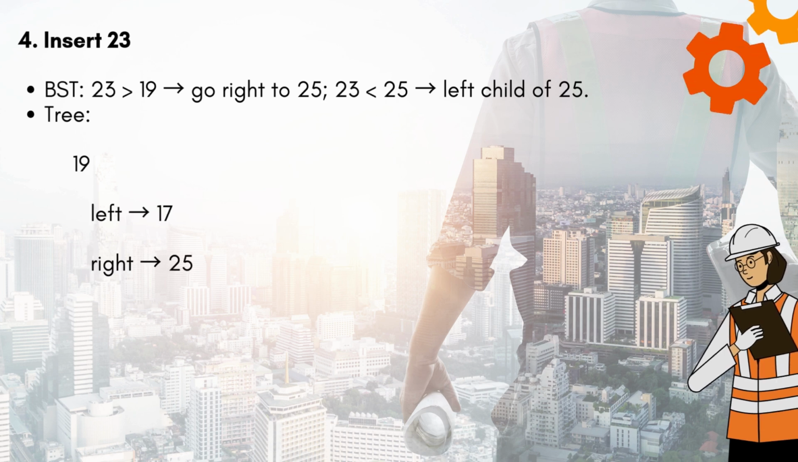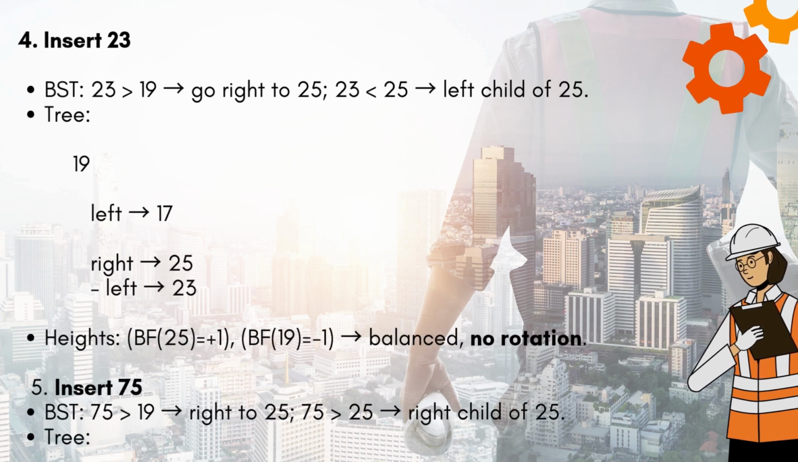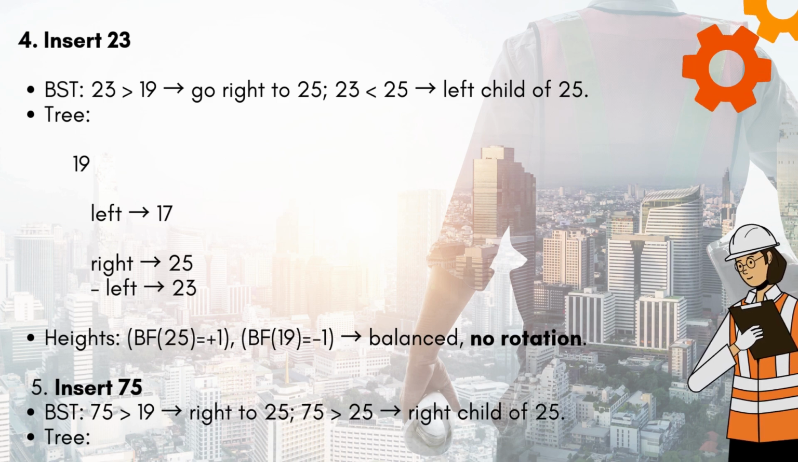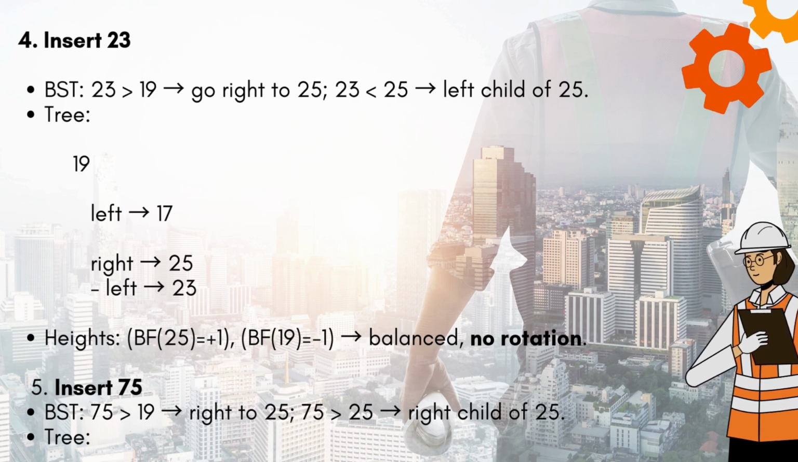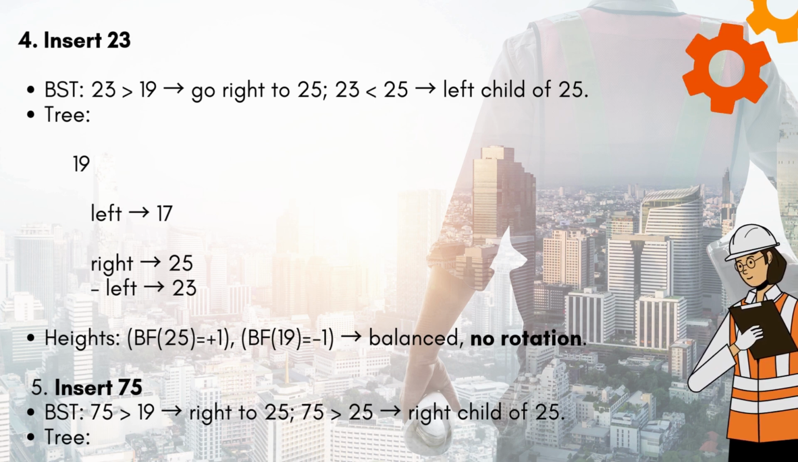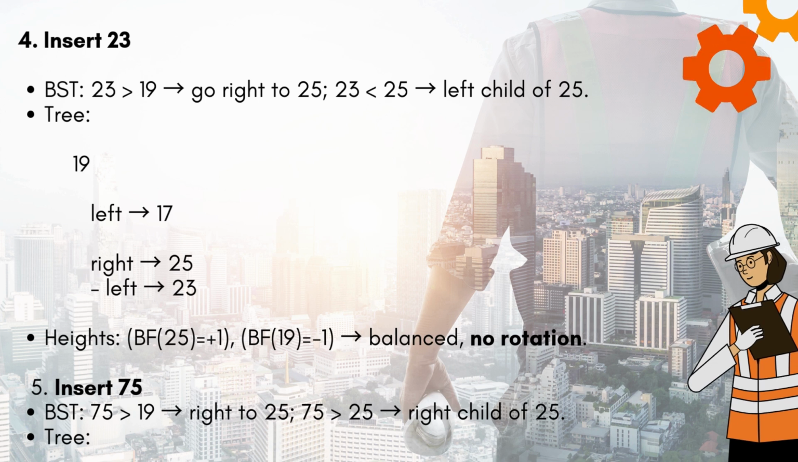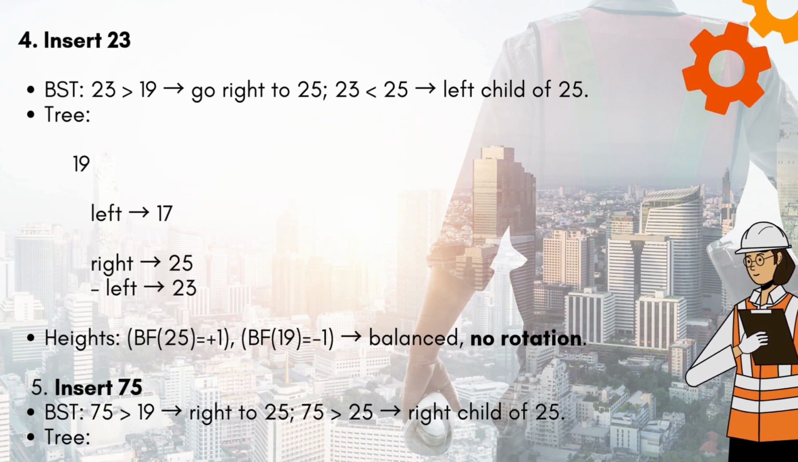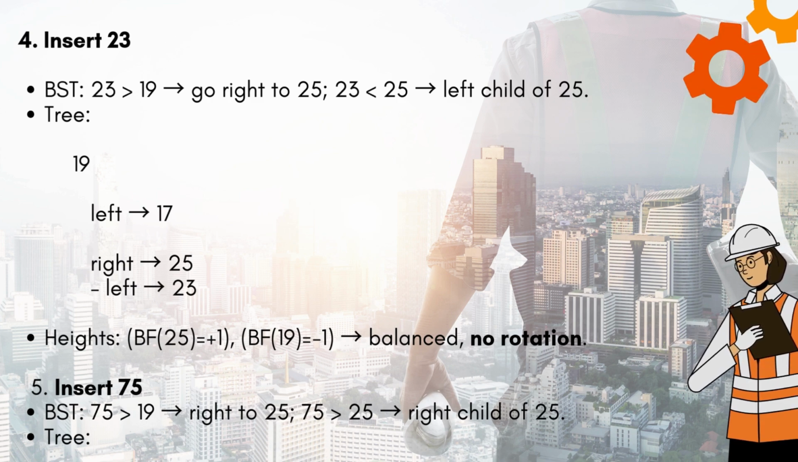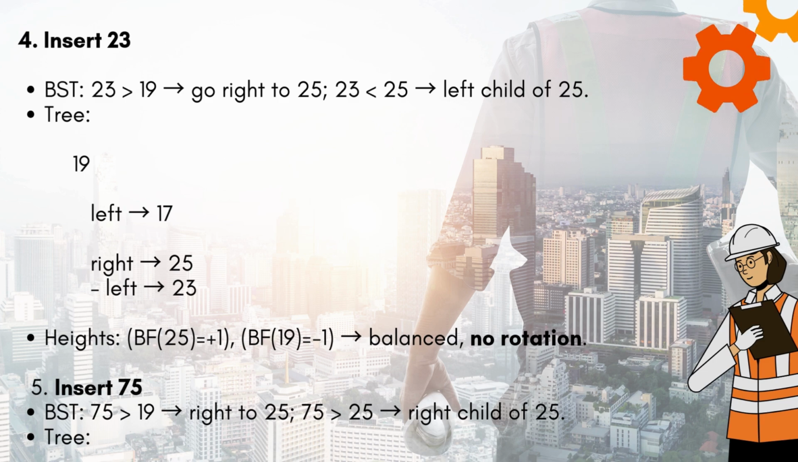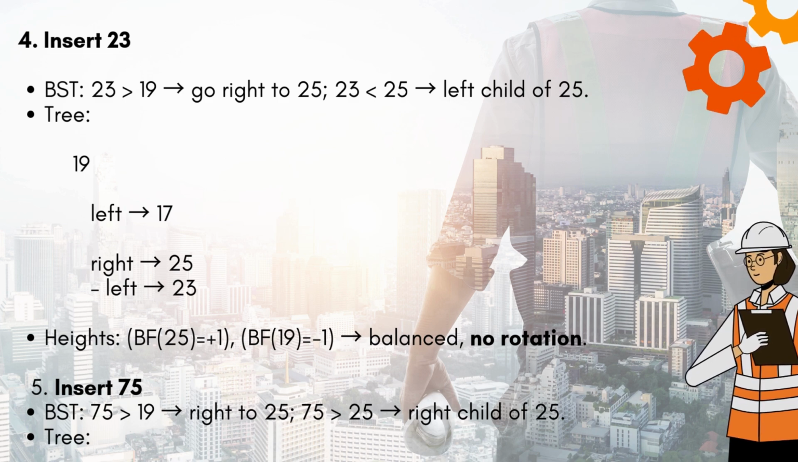4. Insert 23. BST: 23 is greater than 19, so go right to 25. 23 is less than 25, so it becomes the left child of 25. Tree: 19, left 17, right 25, with 25's left being 23. Heights: BF of 25 equals +1. BF of 19 equals -1. Balanced. No rotation.